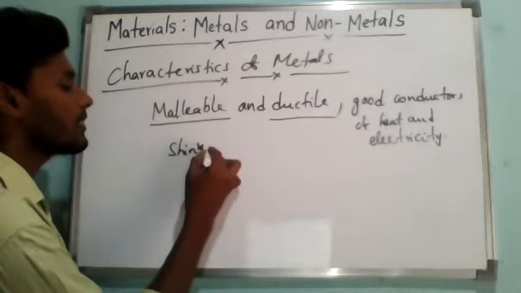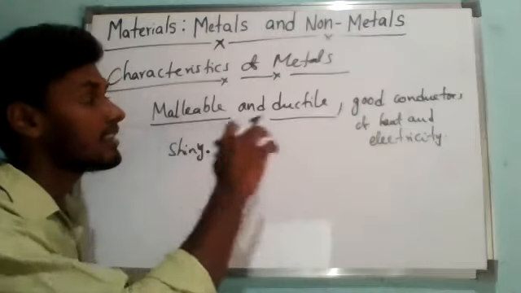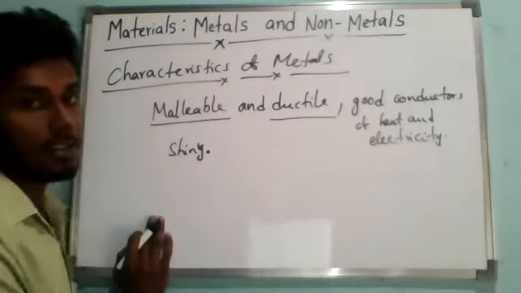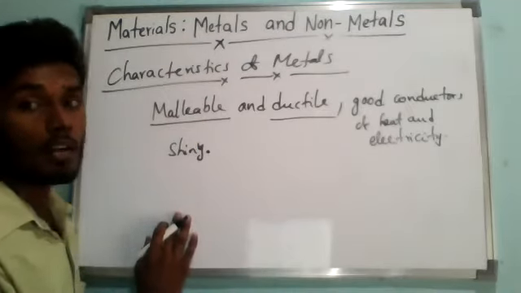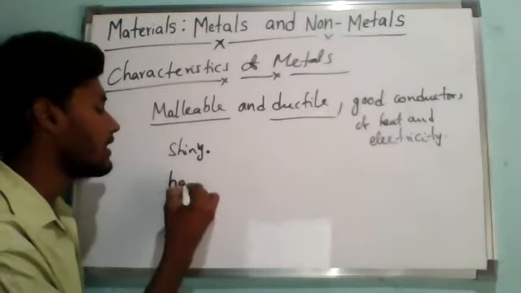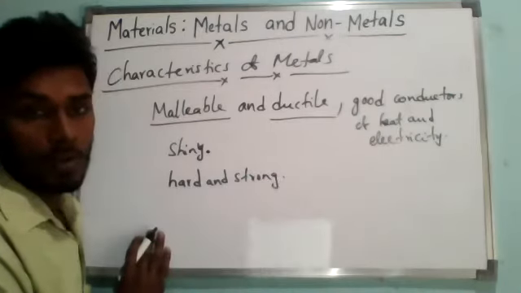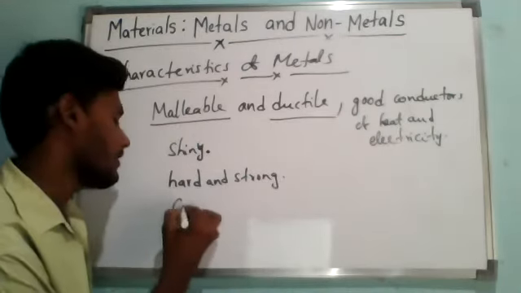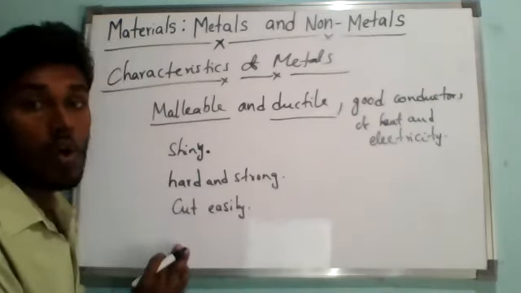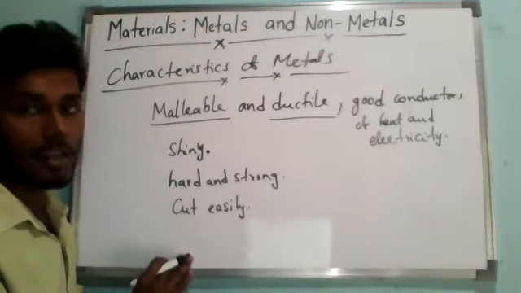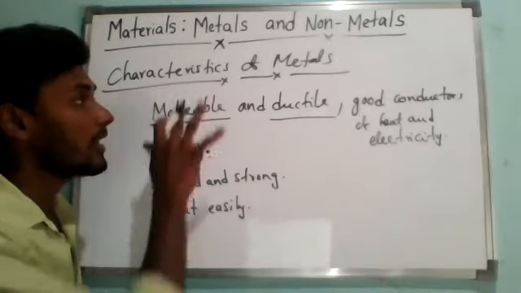If any substance is shining, or if it can be beaten into thin sheets or wires, or is a good conductor of heat and electricity, then you can say that it is a metal. Metals are usually very hard and strong, and they cannot be cut easily. All the metals are solids except mercury, which is a liquid metal. These all are the characteristics of metals.